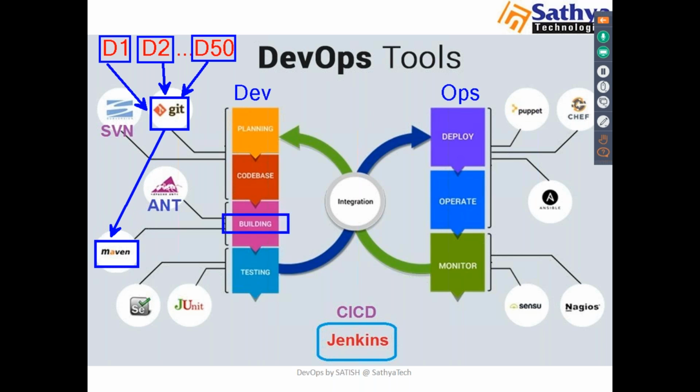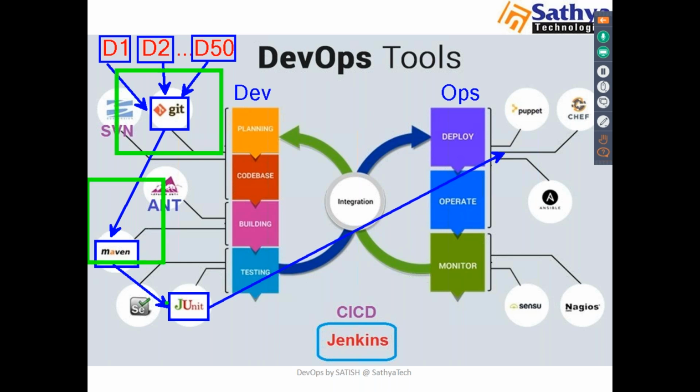The question is, what is building? We have to compile our source code and prepare packages. So you can do this building. Then we can apply some test cases, so you can test this code. Then we have to deliver. See the phases here: coding, build, test. Once that is done, we have to deliver the application to ops.